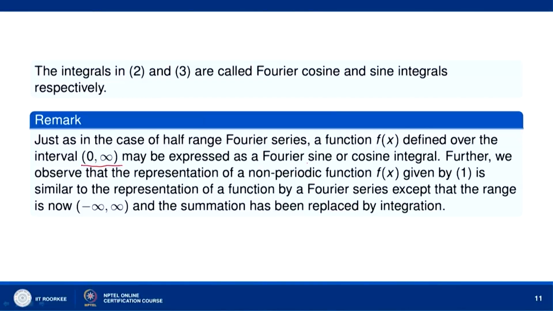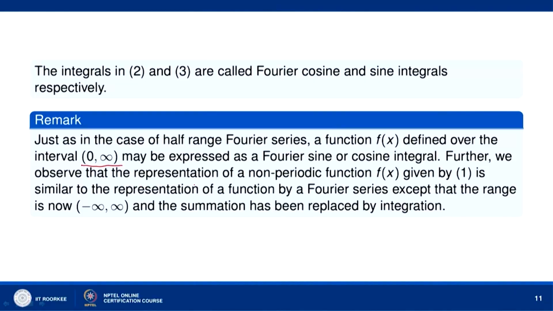So, just like in the case of half range Fourier series, a function defined over the interval 0 to infinity may be expressed as a Fourier sine or cosine integral. Over the interval minus infinity to 0, we can define it by taking an even extension or an odd extension. Then the function will be even or odd, and so we will get the corresponding Fourier cosine or Fourier sine integral. Okay. So, we observe that the representation of a non-periodic function f(x) given by 1 is similar.